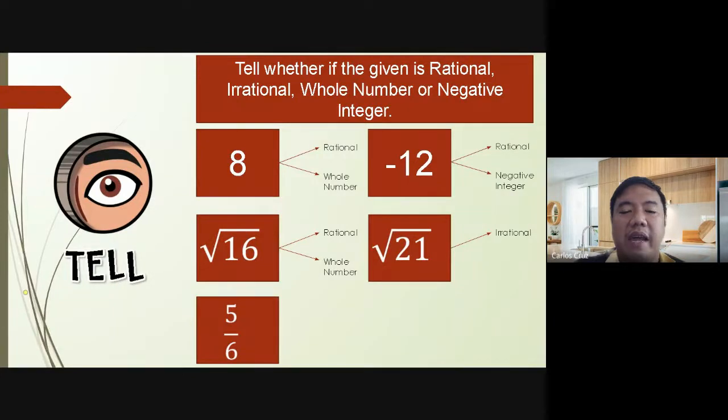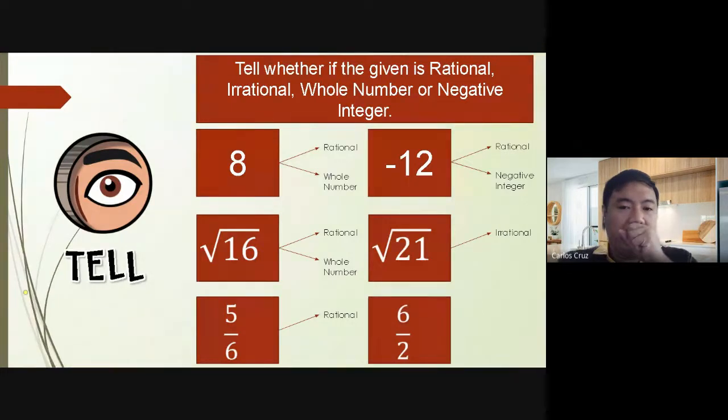Okay? 5 over 6. 5 over 6 is rational. Wala na siyang partner kasi hindi naman siya whole number, hindi rin siya negative integer. How about 6 over 2? 6 over 2 will give us an answer of a whole number 3. So that means that is rational and whole number. Okay? Sige po. Next.